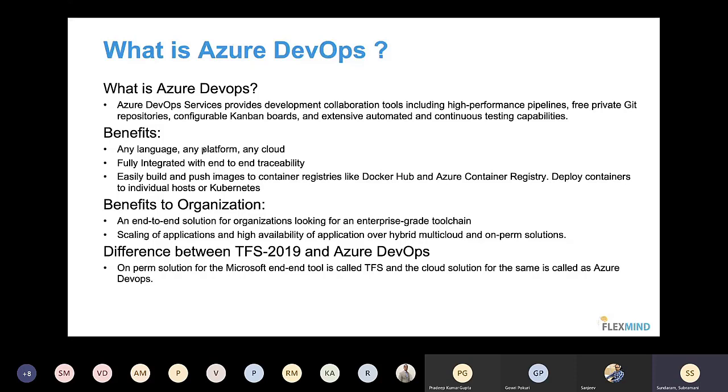If you are using Azure DevOps on the cloud itself, where Microsoft takes care of the VM, memory, CPU, RAM, and everything, then that is called Azure DevOps, which is software as a service. TFS is your local installation machine. That's the only difference. Any doubts you guys have on this?